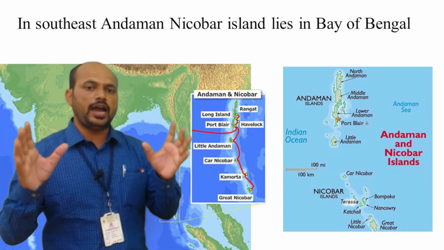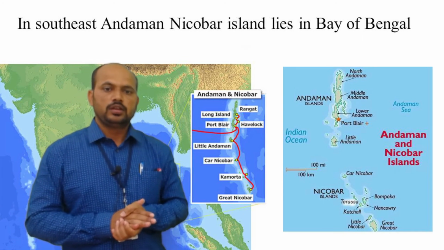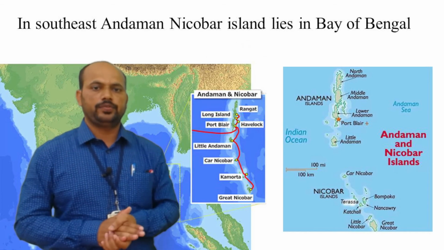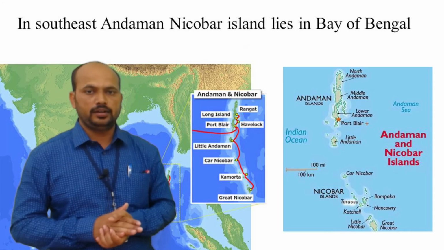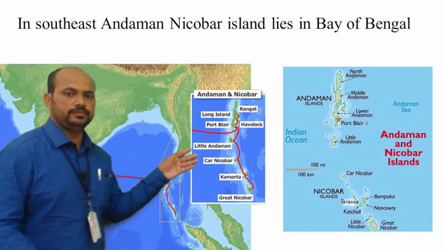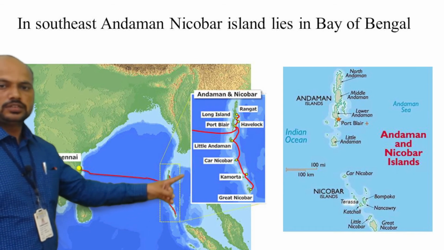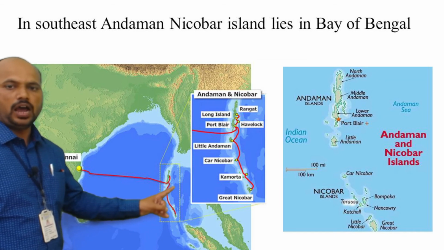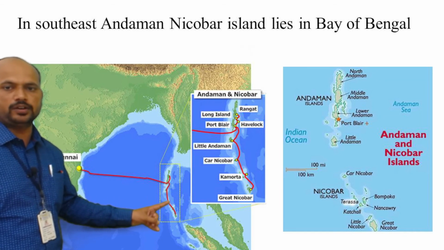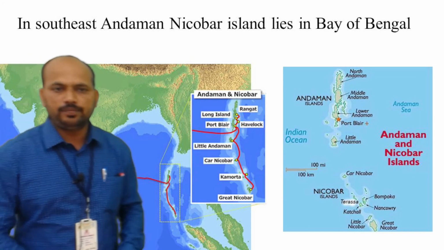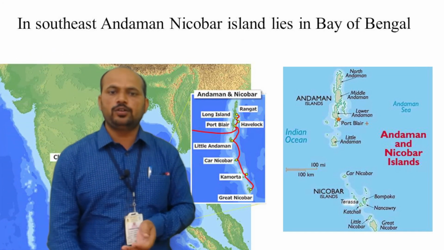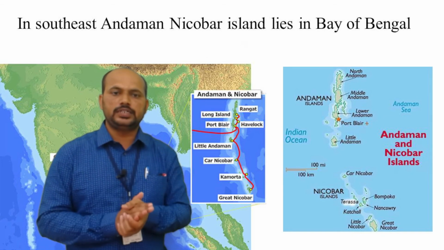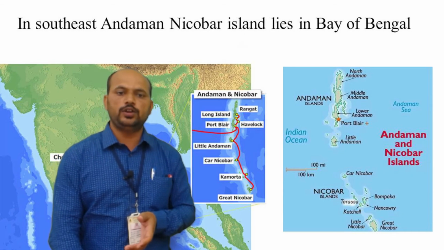Now talking about the island groups. In the southeast of our India, the Andaman Nicobar Island is located. You can see here, this is the southeastern part of our country. This is the location of the Andaman Nicobar Island group, and you know it very well. What is the capital of this Andaman Nicobar Island group? It is Port Blair. This is the important city, the capital of our Andaman Nicobar Island group.